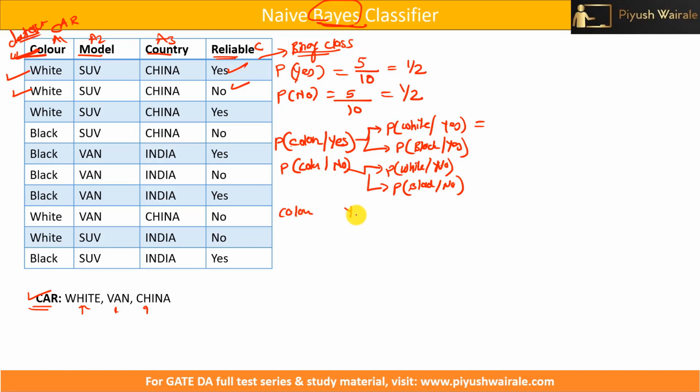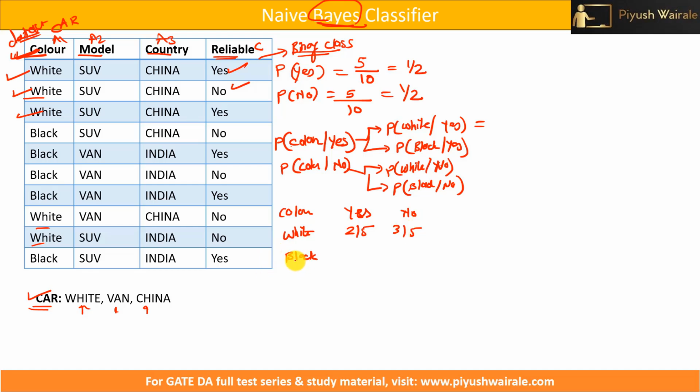So color, then we have S, we have no, then we have these discrete values, that is black and white. How many times does white appear provided that S? This is what we need to find out, right? We have 5 S here. So for S, white, yes, only 2 times, so that will be 2 by 5. What about no? How many times did white appear given that it is no? That is 1, 2, 3, so basically 3 by 5.